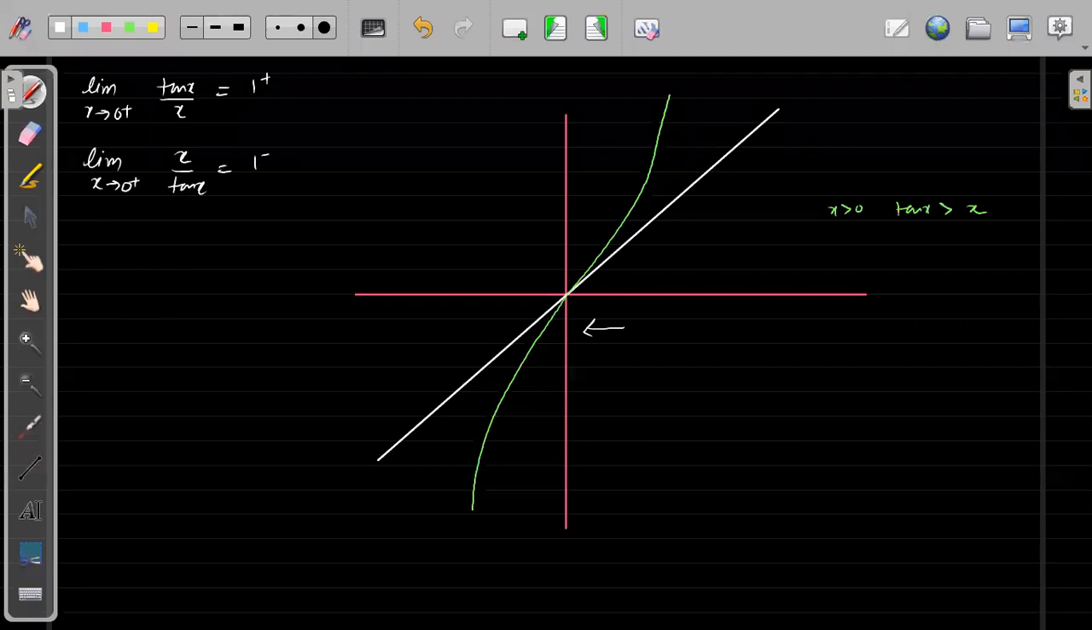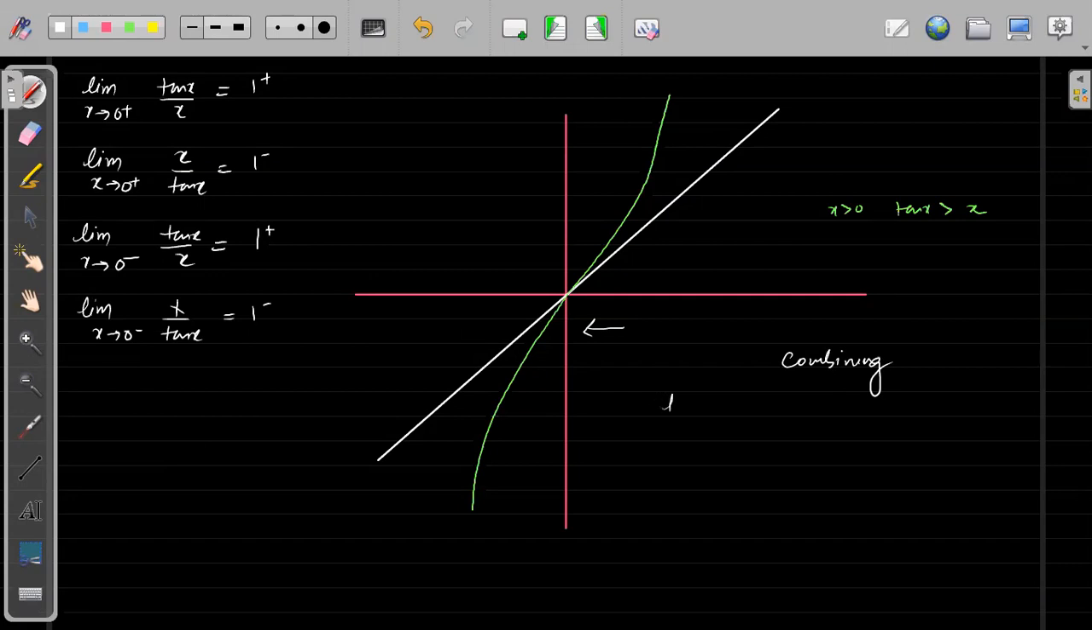On the left side, same concept: limit of x tending to 0 minus of tan x upon x will be equal to 1 plus or 1 minus? Again 1 plus, because on the left side tan x is more in magnitude and the minus sign gets cancelled. Very good. Limit of x tending to 0 minus of x by tan x will be 1 minus, right?